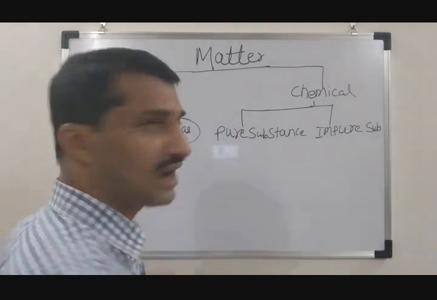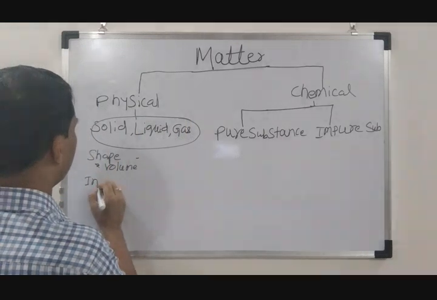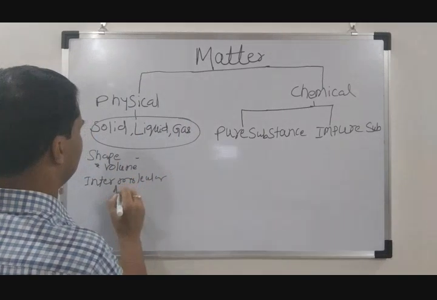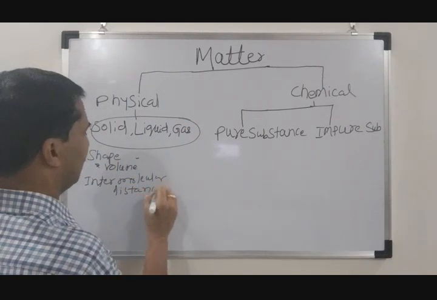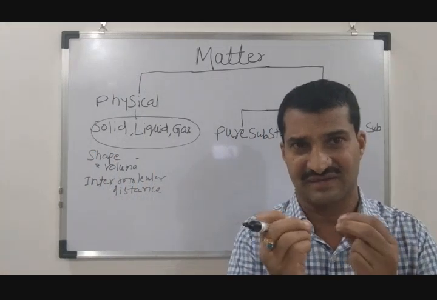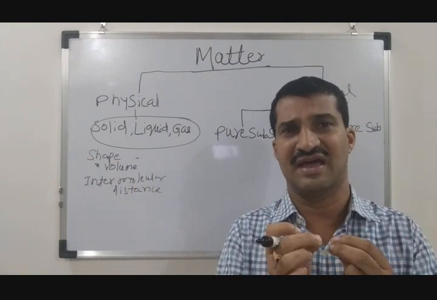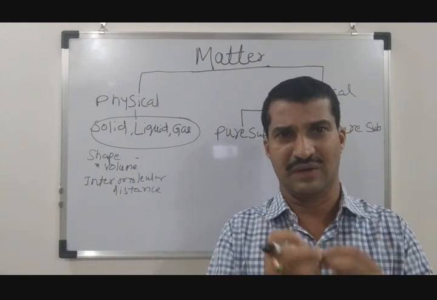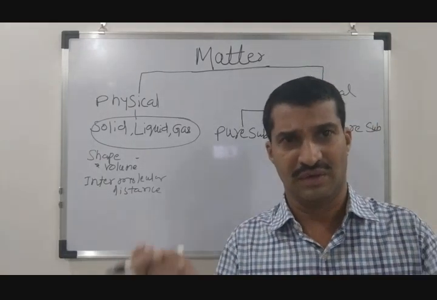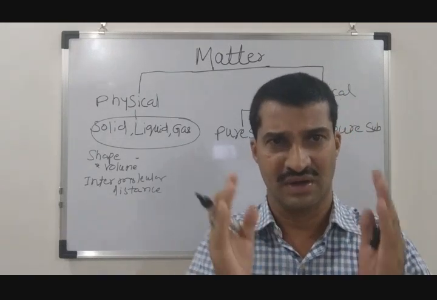Okay. Now coming back to the second property, intermolecular distance. As I told, the intermolecular distance means the particle distance, the distance between the particles in the solid. Now in case of solid, the particle distance between each particle inside the solid is very less. So they are very close to each other, so they always take a compact structure.